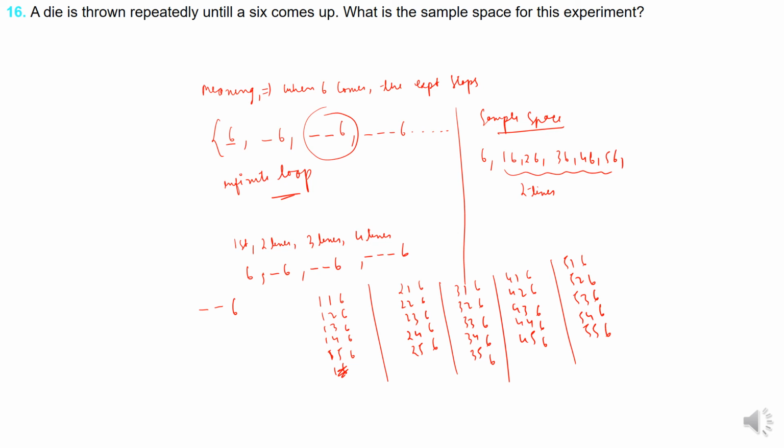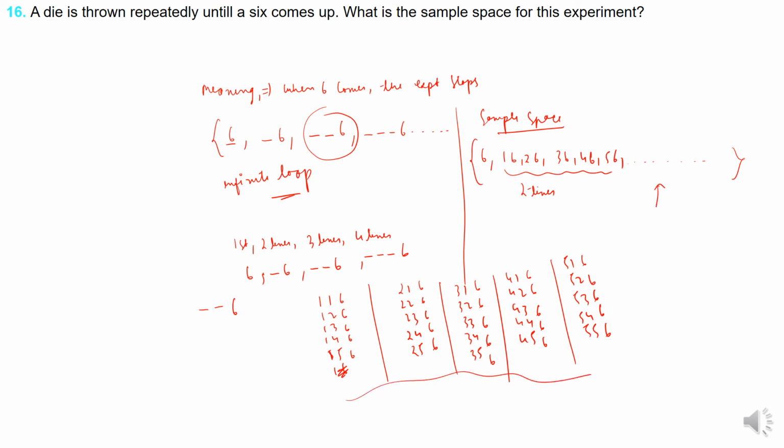So when we are extending the sample space, here it was up to 2 throws, and for 3 throws all these numbers: 1 1 6, 1 2 6, 1 3 6, 1 4 6, 1 5 6, 2 1 6, 2 2 6, 2 3 6, 2 4 6, 2 5 6, 3 1 6, 3 2 6, 3 3 6, 3 4 6, like that it will continue. So for three throws, all these will be a part of the sample space.